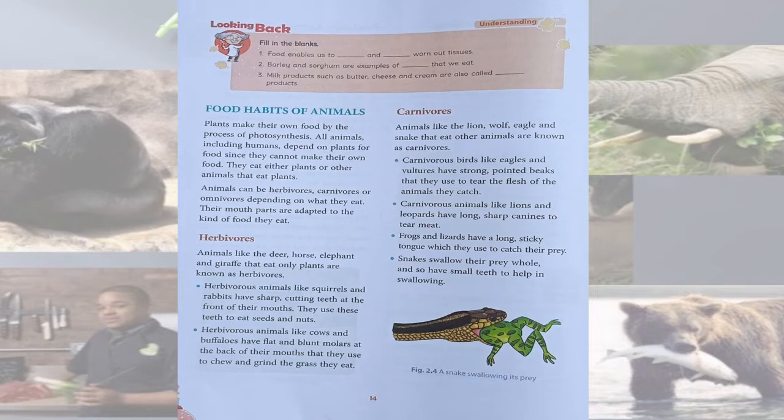No. All the animals, including human beings, depend directly or indirectly on plants for food. They eat either plants or other animals that eat plants. So, animals are called consumers. Depending on their food habits, depending on what they eat, animals are classified as herbivores, carnivores, and omnivores. And also, their mouth parts, teeth, and tongue are adapted to the kind of food they eat.